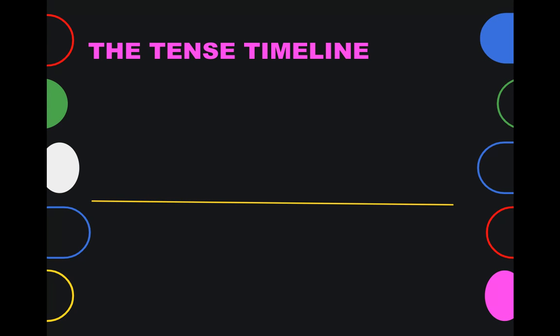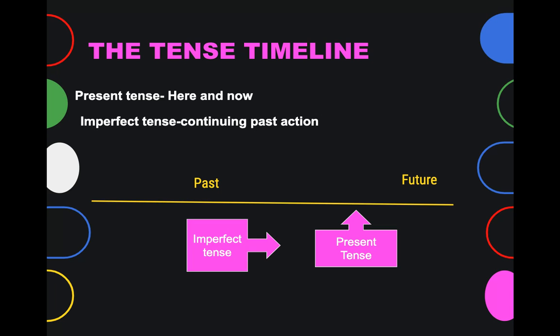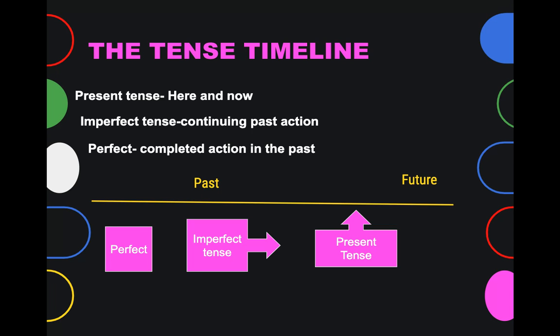Let's talk about a timeline of the tenses so that you better understand what we're dealing with. Latin uses a variety of past tenses, so we want to understand where these fall in the timeline. Currently, we are at the present tense. That is the here and the now. We learned the imperfect tense, which is continuing past action, meaning an action that starts in the past and moves forward towards the present. The new tense we're learning is the perfect tense, which is a completed or finished action in the past. So it is started and completed before we reach the present time.